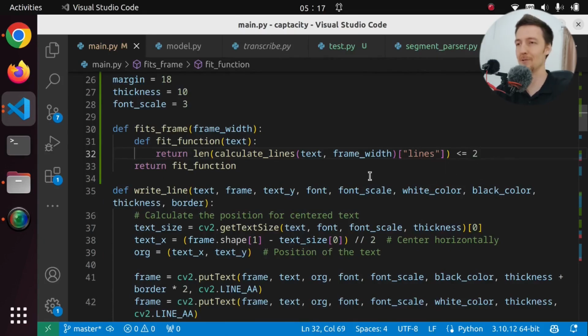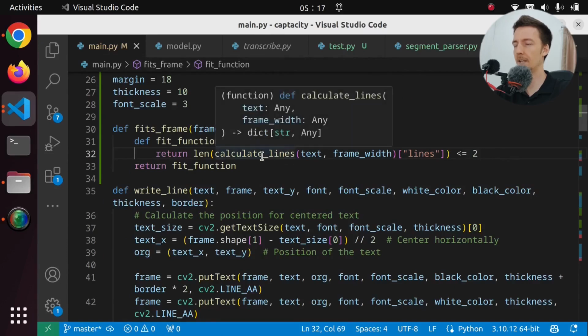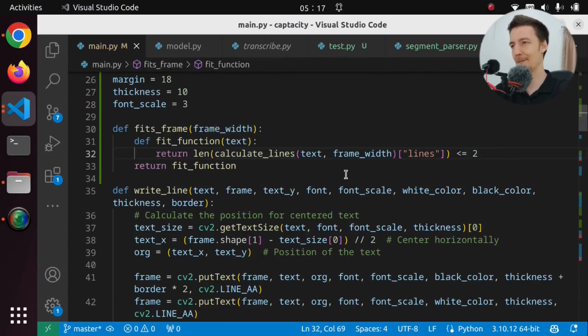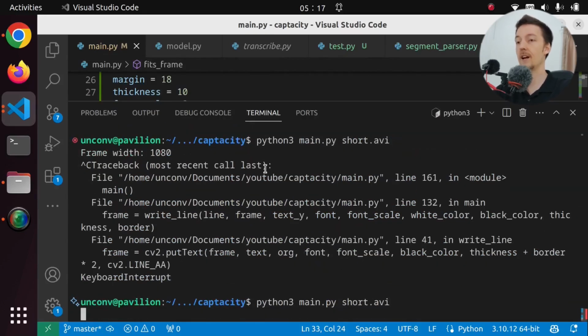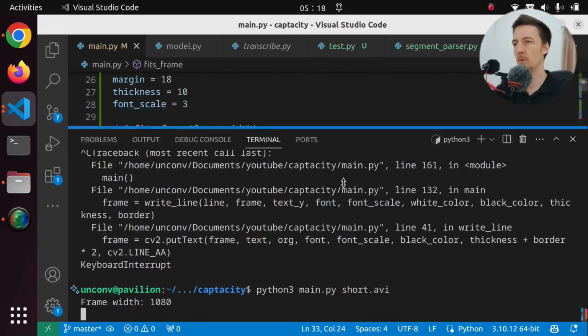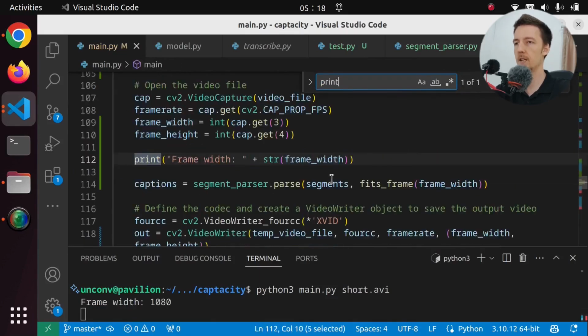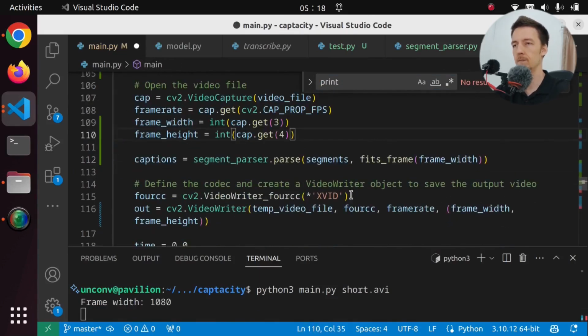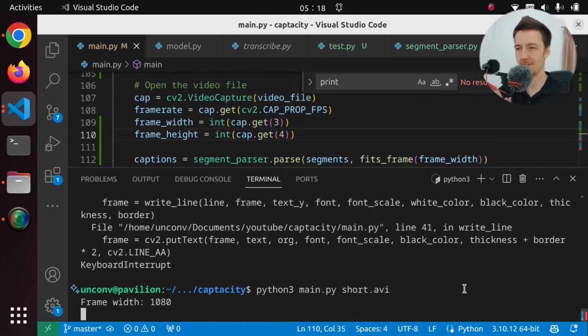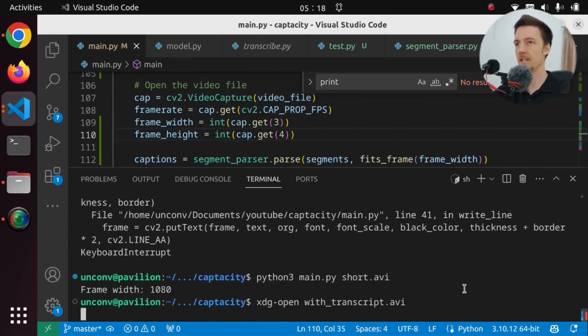So it's always 2. So I guess, did we use the segments directly, or I'm not sure what happened there, but this is now the correct way. Let's run this thing again. And I need to remove my print statement from there. I don't need that. But now it should actually work. Hopefully it works. And let us see.